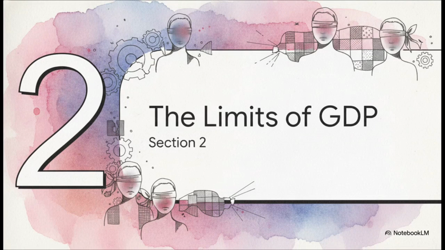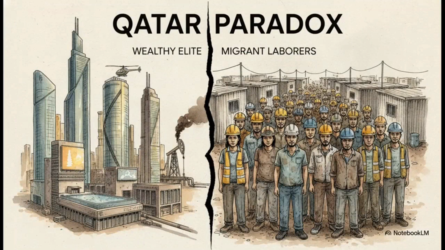Real GDP per head is widely used and is delightfully simple to calculate, but it has some massive blind spots when it comes to measuring actual human lives. Just consider the Qatar paradox. On paper, Qatar looks like an absolute utopia with an incredibly high GDP per head of around $88,000, mostly fueled by oil and gas. But that average masks a pretty harsh reality of deep inequality. Over 85% of Qatar's workforce is actually made up of migrant workers who often live in poor conditions and earn very low wages. GDP per head gives absolutely zero indication of this deep inequality. The rich elite is simply inflating the average for everyone else.